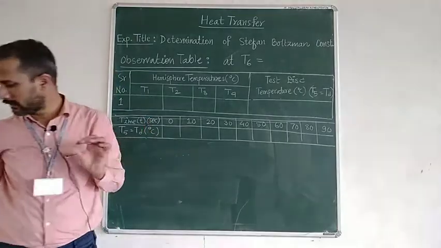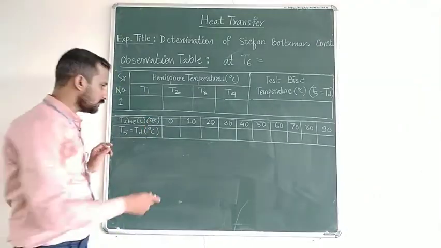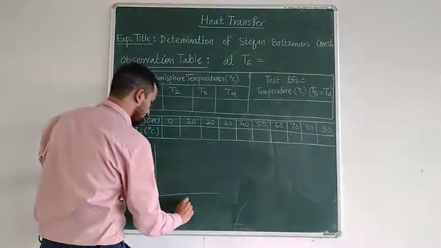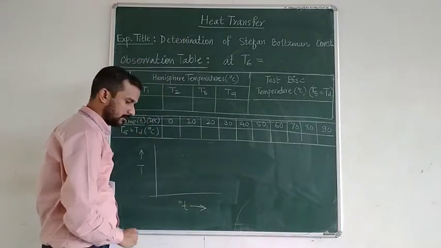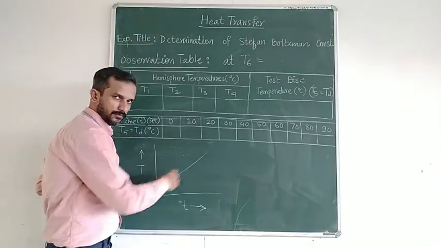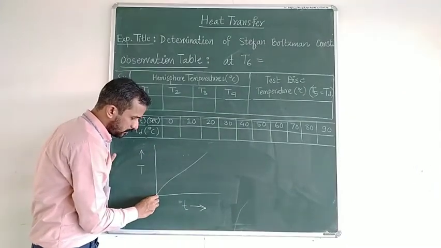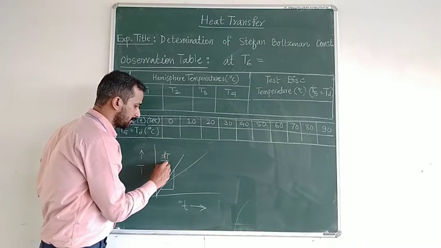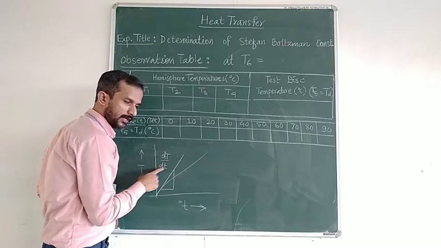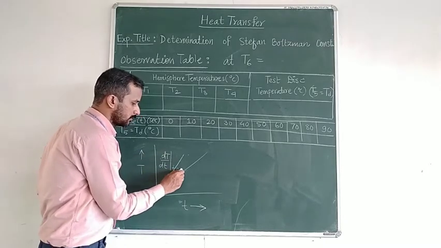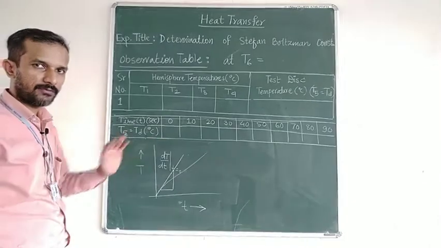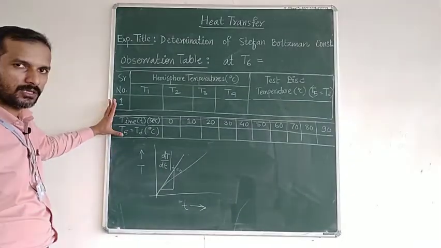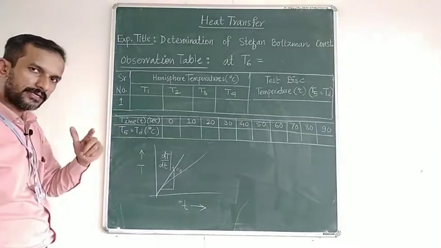With the help of these 10 readings, we can get the slope of the graph. We will plot them on a temperature versus time graph, and at time equal to 0, we will take the slope of that graph. That will be dT by dt, the variation of temperature with respect to time at time equal to 0. This slope will be required for the further calculations. Why it is so, I will explain in detail. So note down this observation table in your notebook and let us go back to the setup to take the